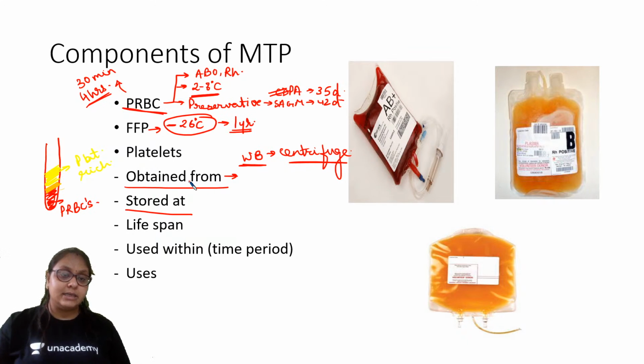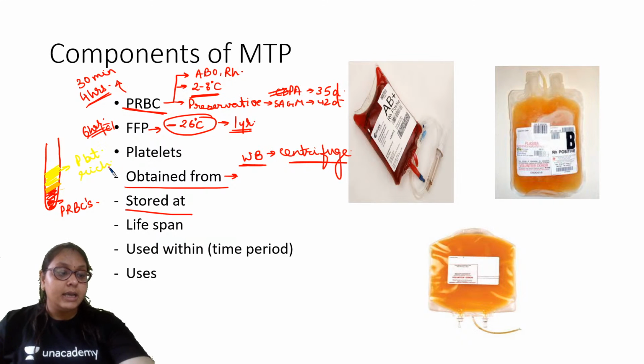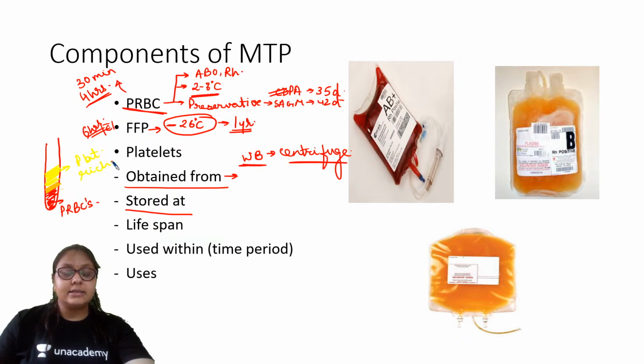Whenever we receive the FFP, we should use it immediately or within 6 hours. Is it clear? I've already discussed this in the previous classes. Any doubt? Dr. Javed, Dr. Siva.